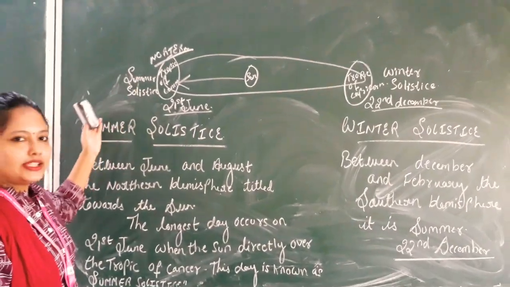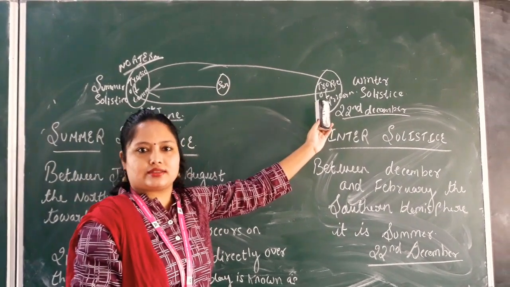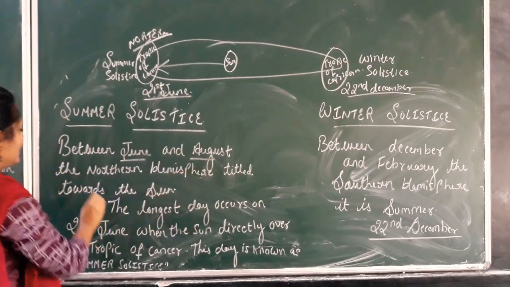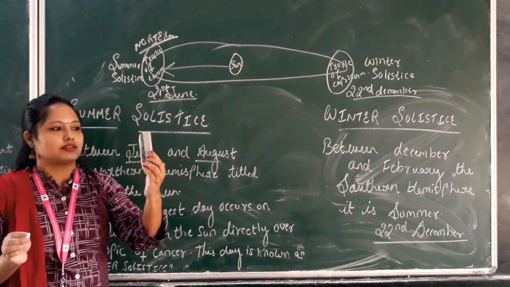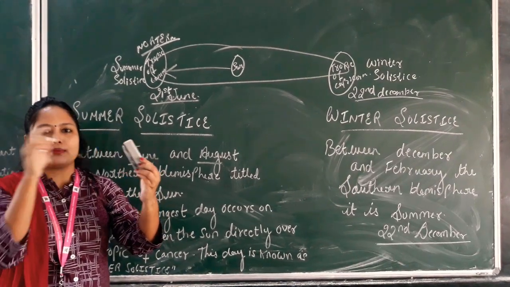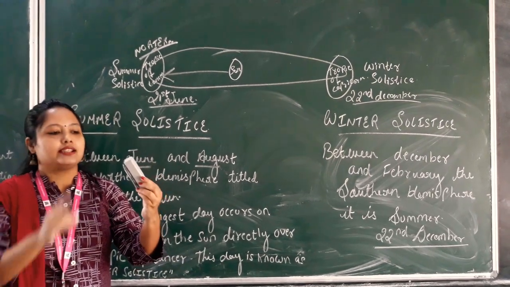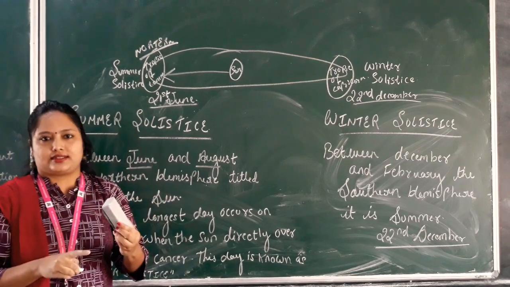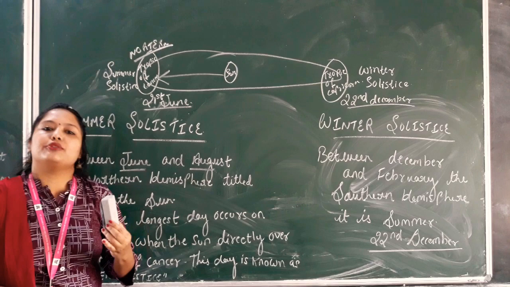By the time it is summer in the north, it will be winter in the southern part. See, between June and August, the northern hemisphere is tilted towards the sun. That means the northern hemisphere will be directly under the rays of the sun. So in the northern hemisphere you will have summer season, and in the southern hemisphere you will have winter.